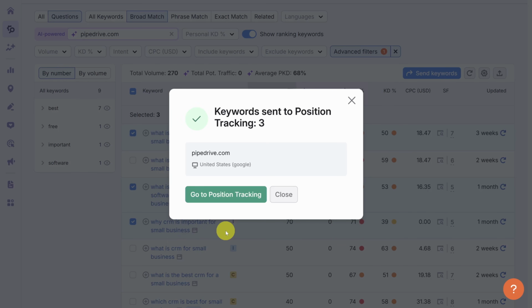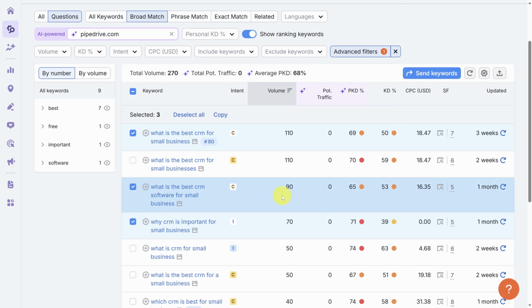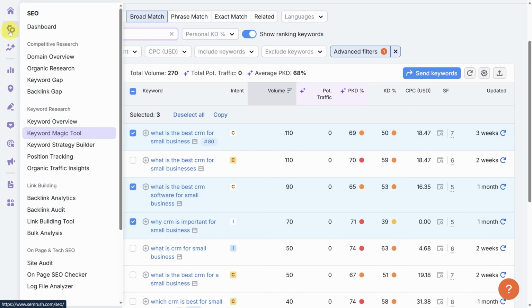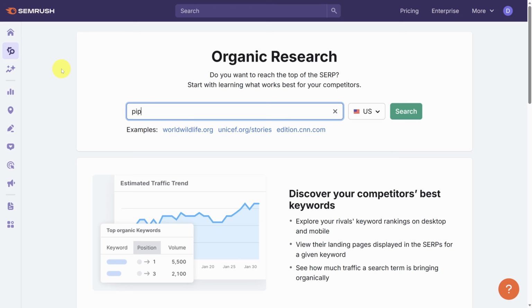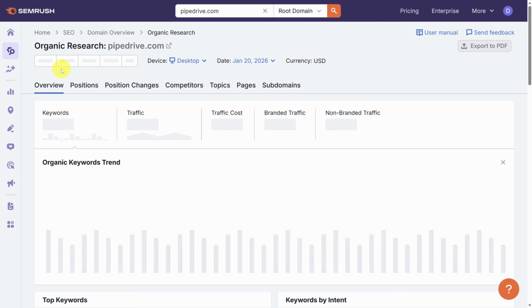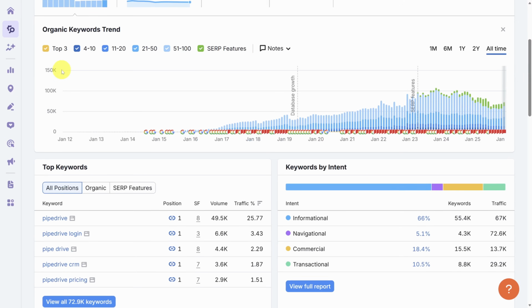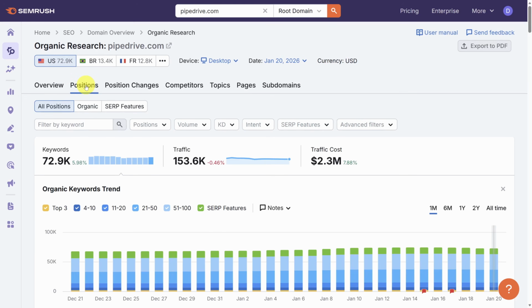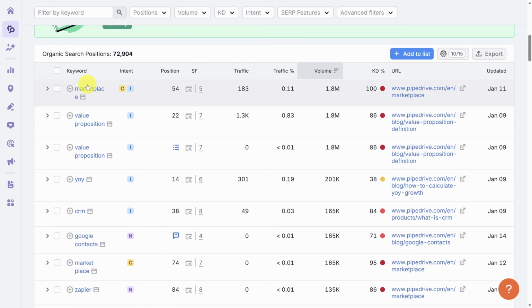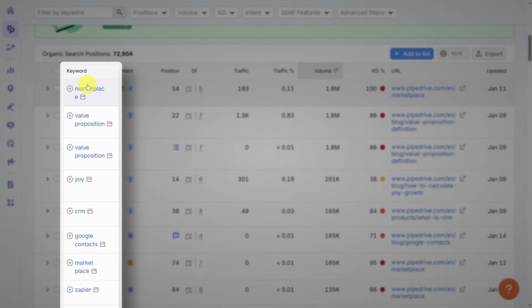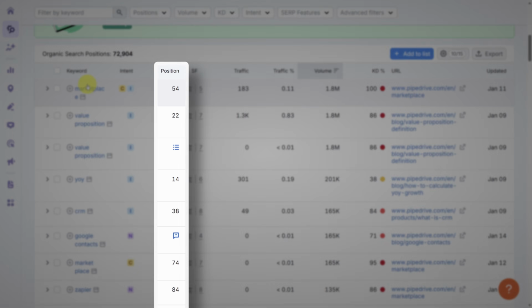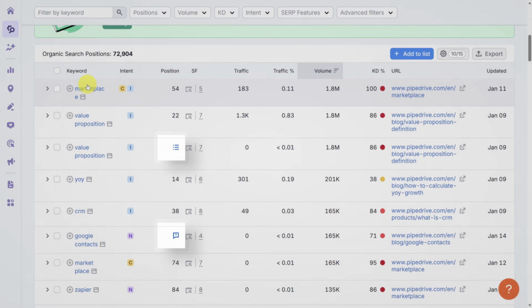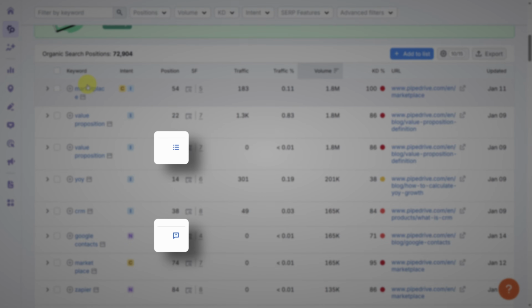Now, before we go to the Position Tracking tool, let me show you one more place you can source keyword ideas from. Move your mouse back over the SEO toolkit icon, and this time click on Organic Research. Type in your domain and then press Enter or click the search button, and you're brought to an overview of your domain. At the top of the screen, click on the Positions tab, and then scroll down until you see the Search Positions table. This gives you the keywords that you currently rank for, your current position for each of those keywords, and any SERP features you show up in for those keywords.